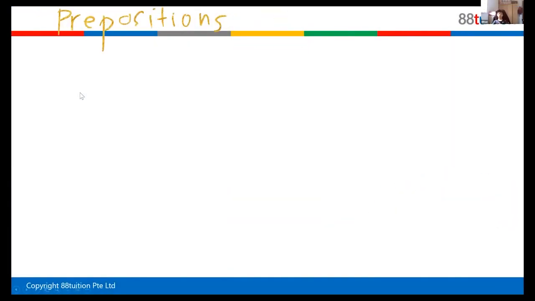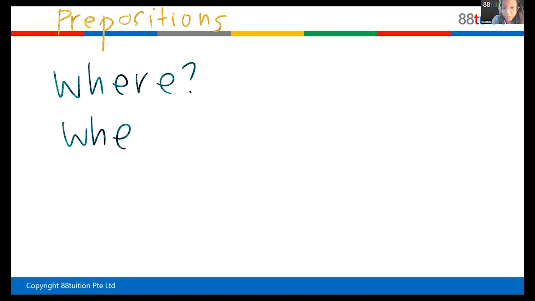Okay. Prepositions. Now, do you remember what prepositions are? Prepositions are like where, when, and how. Not how, good try. Movement. But movement is how, right? How do you move? So yes. Good job remembering the three things.